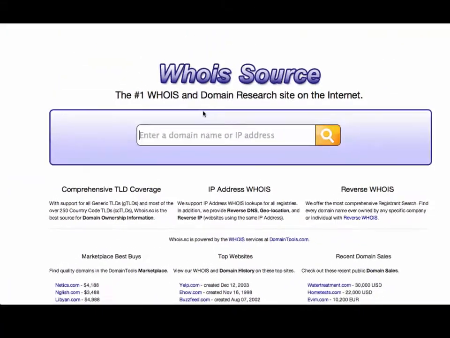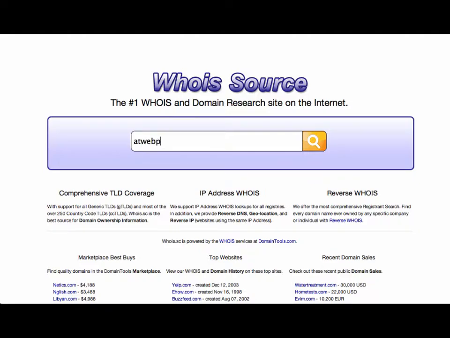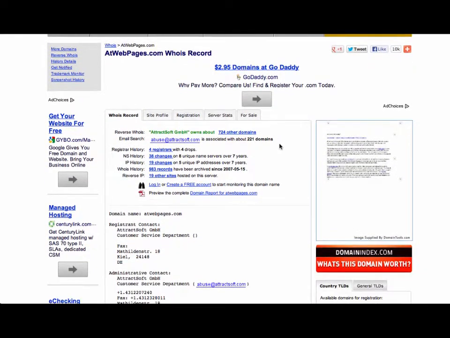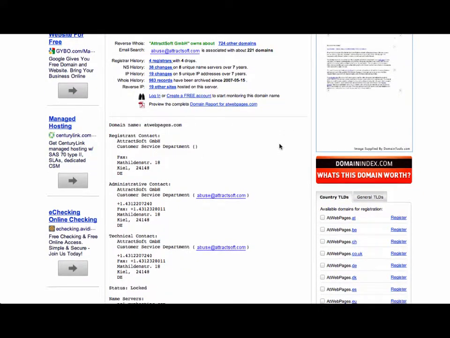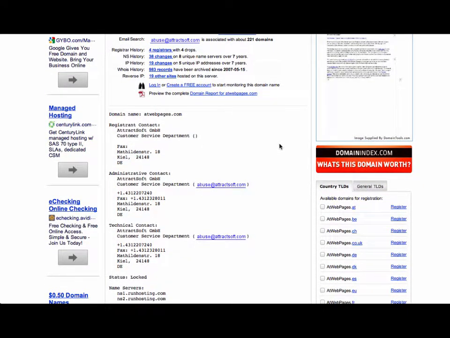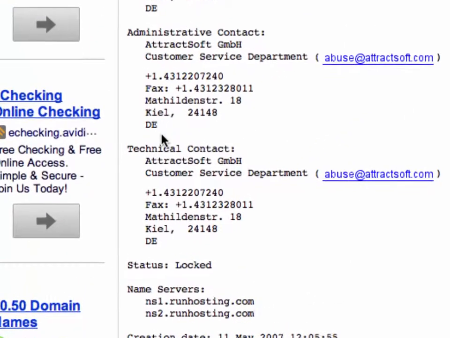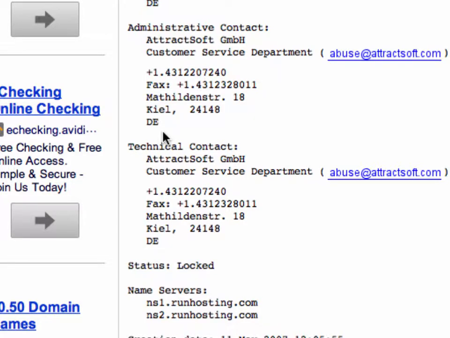So when I go to my WhoIs, I type in atwebpages.com and hit search. So atwebpages.com brings up a bunch of information, but the most important thing here is when I look at the administrative or technical contacts, I see that they are located in a place called KLDE. KLDE is actually in Germany. DE is the two-letter country code, Deutschland, for Germany. So this is not even in the United States.